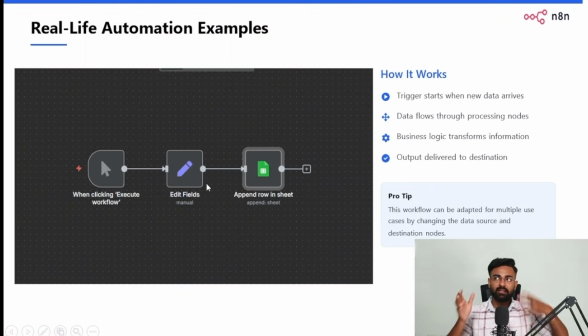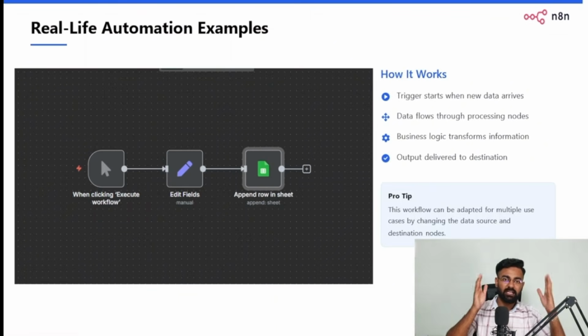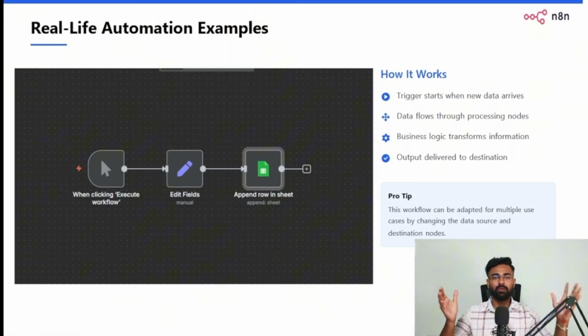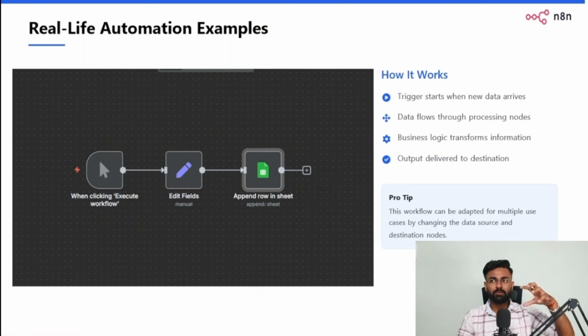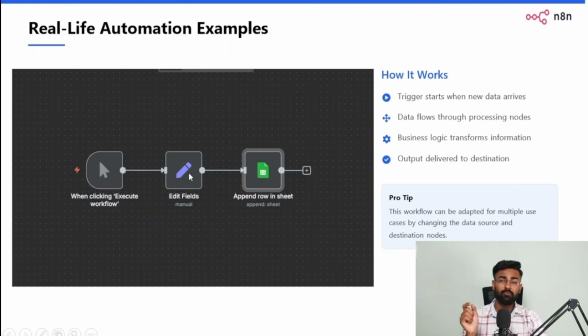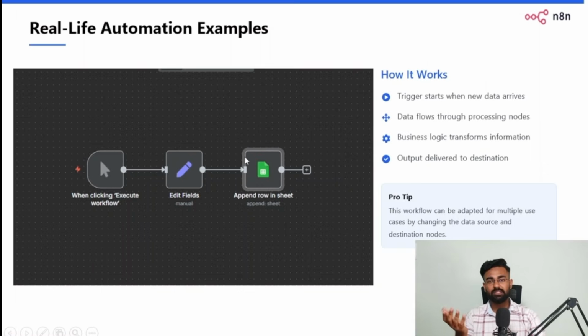Next, once you start off with a trigger node, then there are data processing nodes. Okay, so these are multiple nodes which you can combine, which you can put in together, and all of these combined would process your entire data, and you would be able to make something out of it, right? So for example, in this you can see that there is an edit fields data processing node. So this is where this arrow takes the data to this node once the automation is triggered, and this node now will perform its own individual function into it, whatever function we'll ask it to do, right? And then of course it will move forward to the next node, which is the Google Sheet node, which would